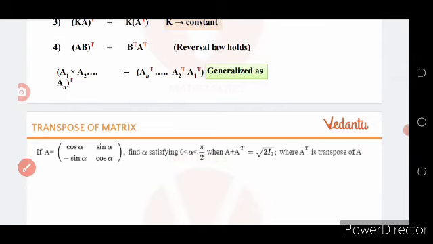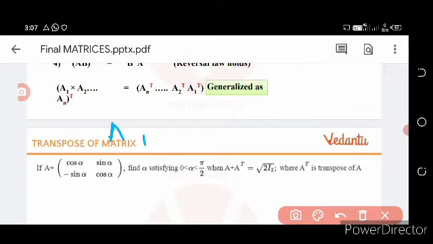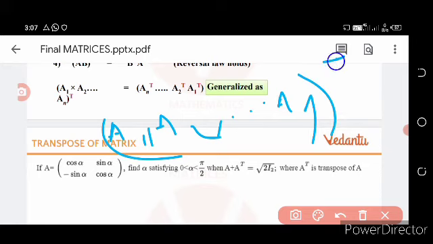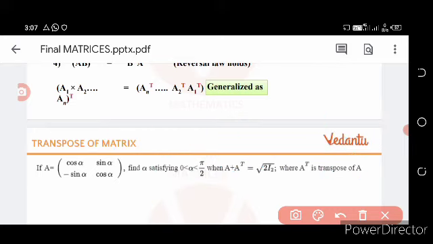And if we consider A1 A2 up to AN and take the whole transpose, similarly as with A B whole transpose, first we have to write B transpose multiplied with A transpose. Similarly, we have to start from the end, that is AN transpose multiplied with AN minus 1 transpose, similarly multiplied up to A1 transpose. Okay, are you getting it or not?